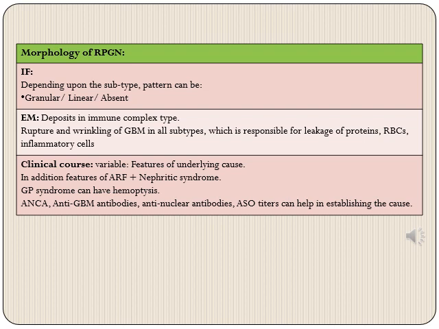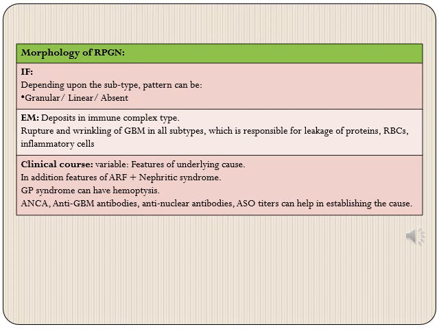Clinical course is variable. Features will be of the underlying cause, and in addition, there will be features of acute renal failure and nephritic syndrome. And Goodpasture syndrome can also have, in addition to renal features, features of hemoptysis. Now, other investigations that we need to do in addition to renal biopsy are ANCA to establish whether it is of pauci-immune origin, anti-GBM antibodies to establish whether it is of anti-GBM type, antinuclear antibodies, and ASO titers.